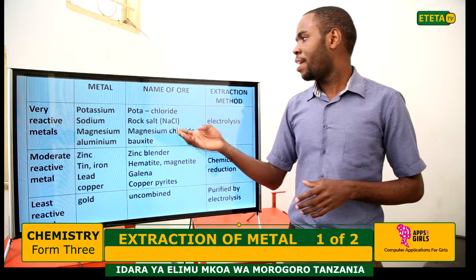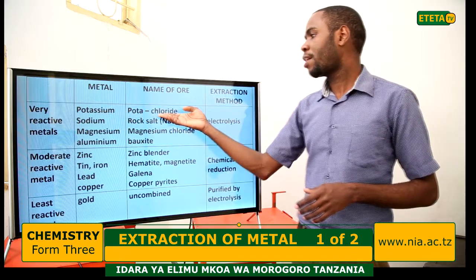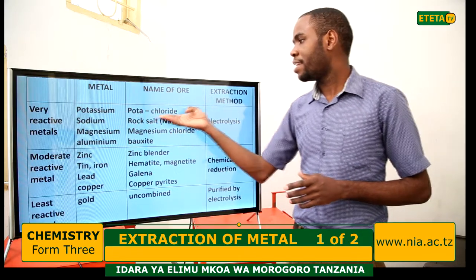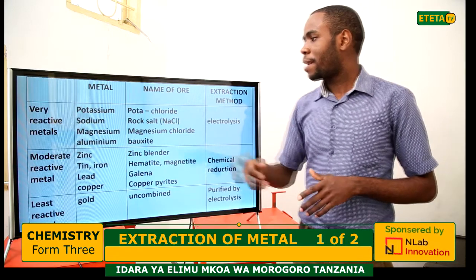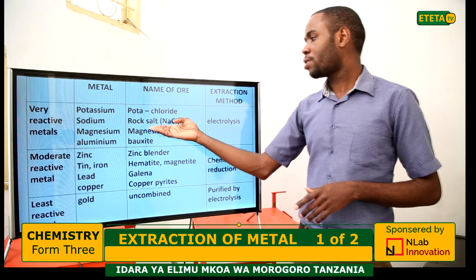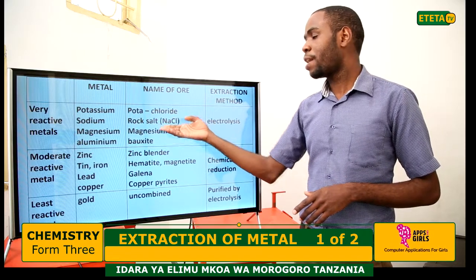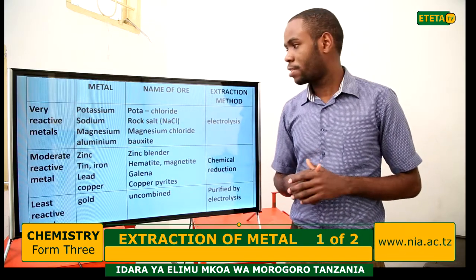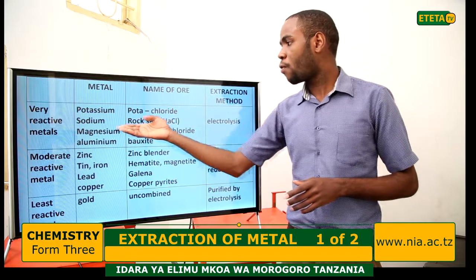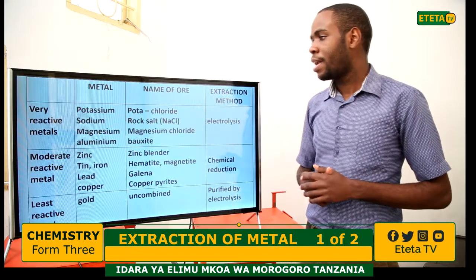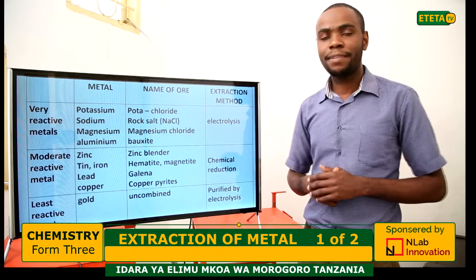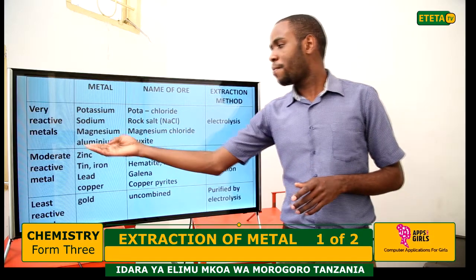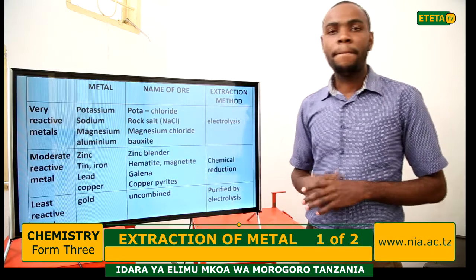Sodium chloride is called rock salt, and this is the ore of sodium. The ore of magnesium is magnesium chloride. The ore of aluminium is bauxite.